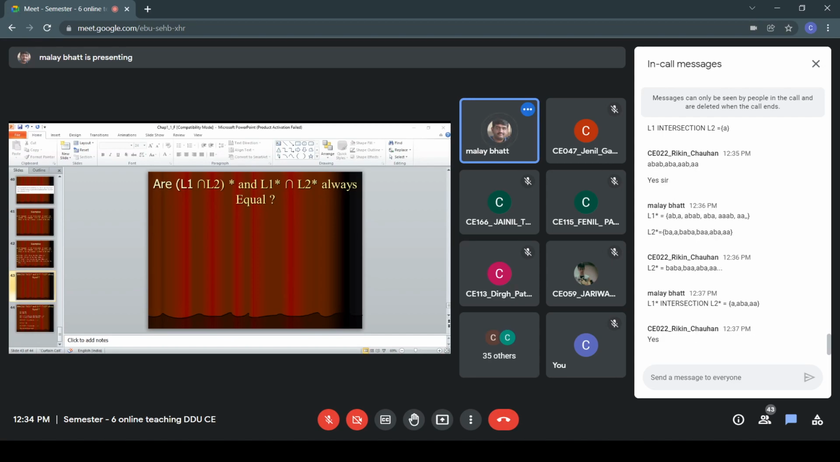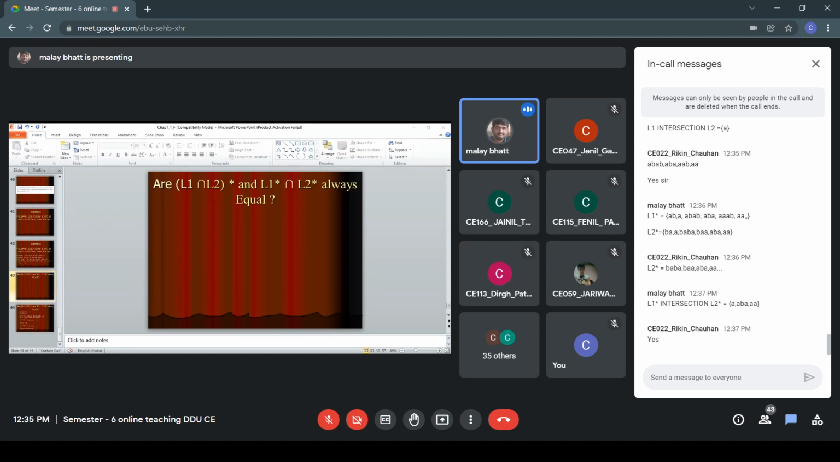So here we are asking whether L1 intersection L2 whole star and L1 star intersection L2 star are always equal. So the answer is no, they are not always equal. One more example is given, I think, by someone. Yes, Abhi has given the example A comma BA and BA comma A. So it is same as this, slight change in the pattern.